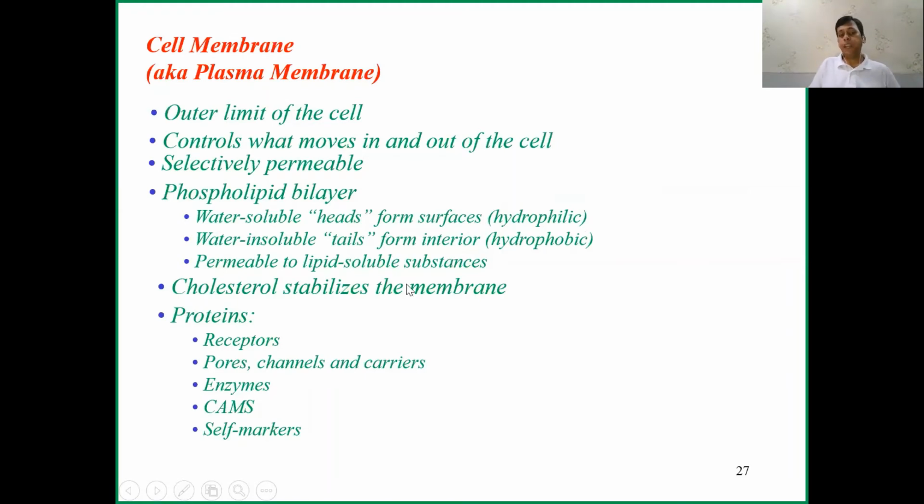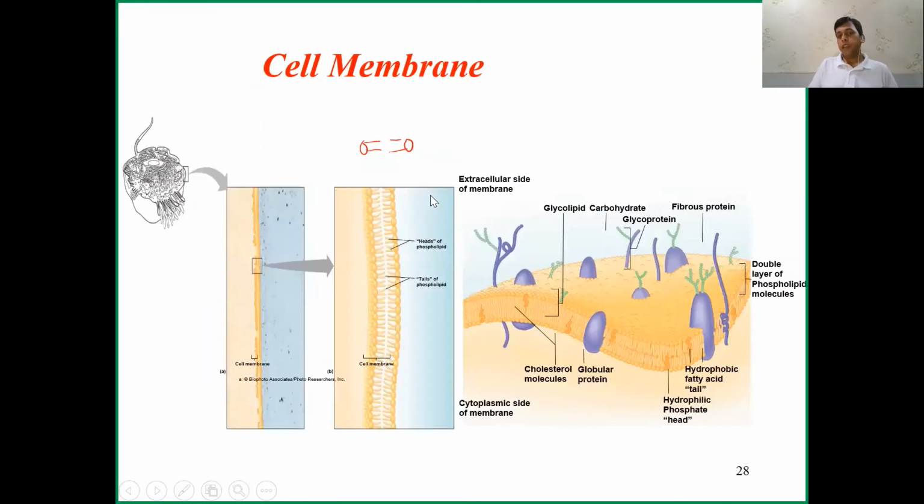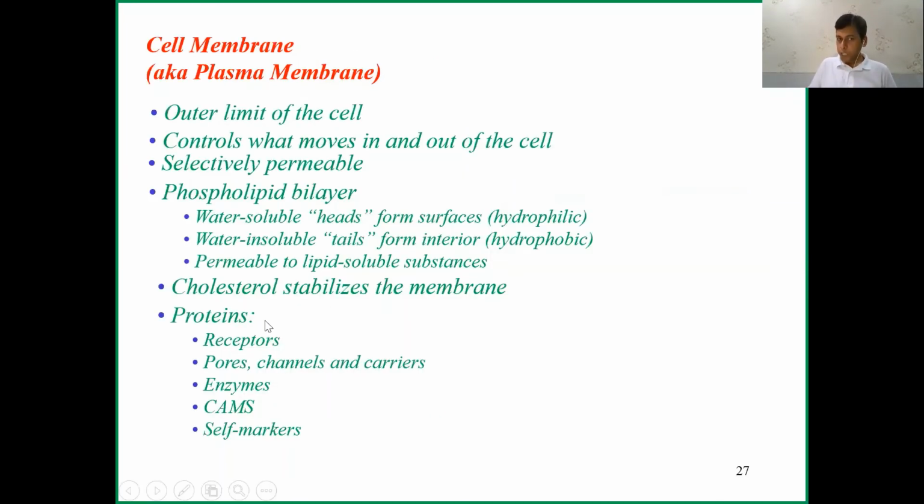And this membrane is made up of phospholipids, proteins, and carbohydrates. It has 50% protein, 47% phospholipids and cholesterol, and 3% carbohydrate. Protein plays a major role. It has receptors, pores, enzymes, and everything.